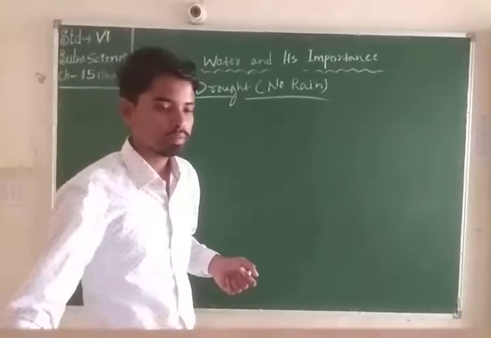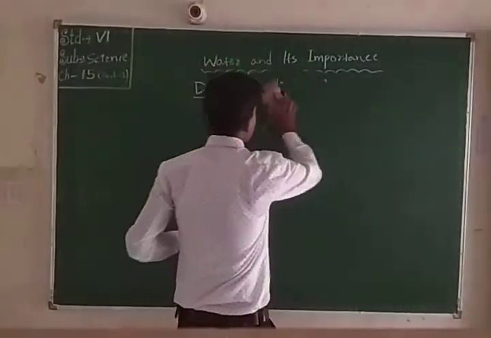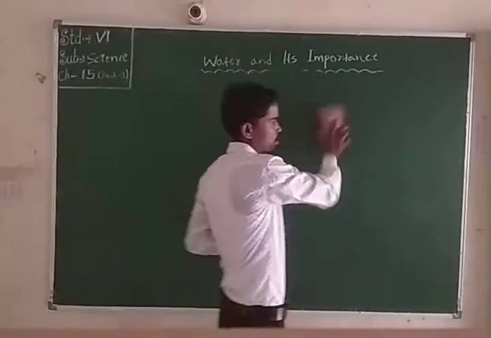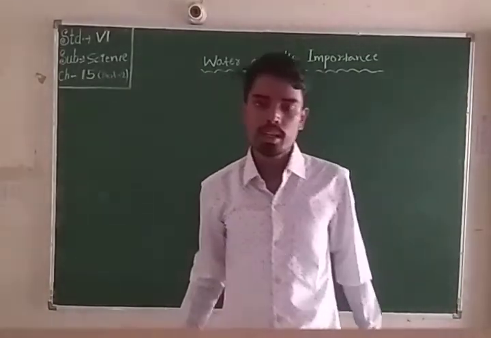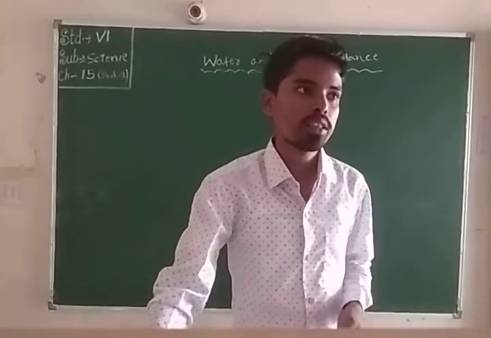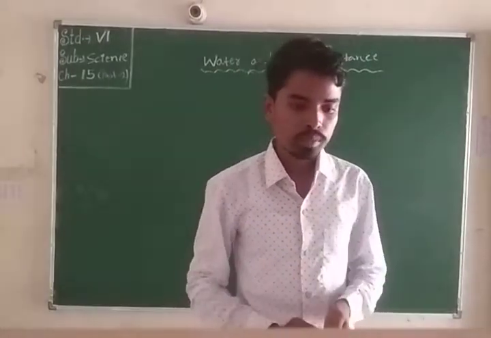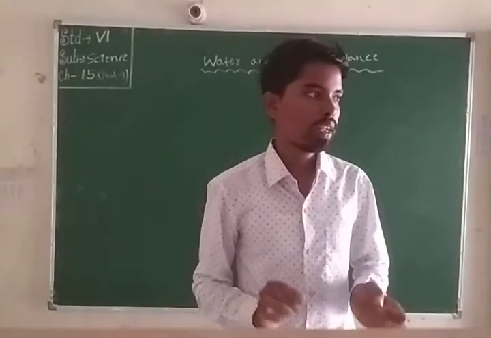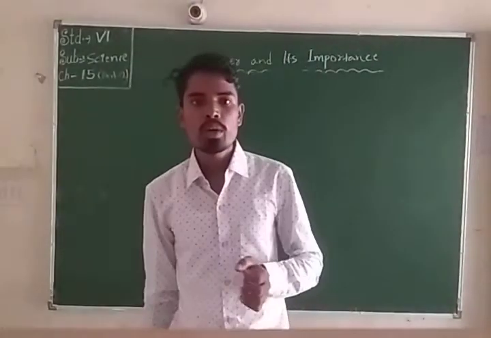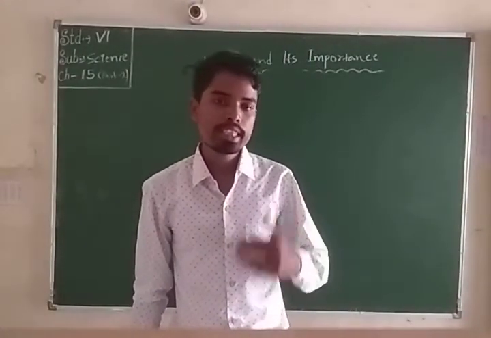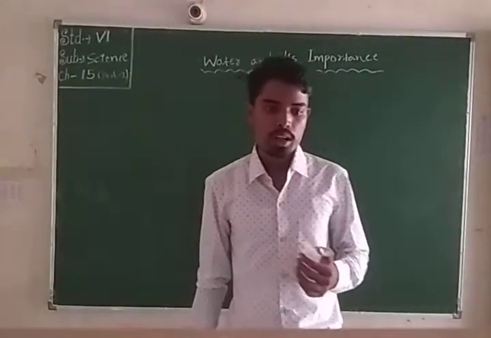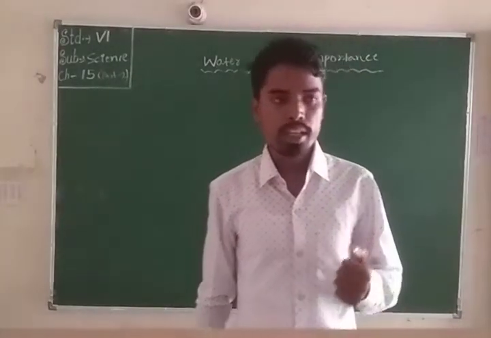Okay, students, next is flood, another natural disaster. Flood is one type of natural disaster, and drought is another. When there is no rain, that is called drought. When there is excessive rain, what will happen? Excessive rain causes floods, which are a worldwide phenomenon.